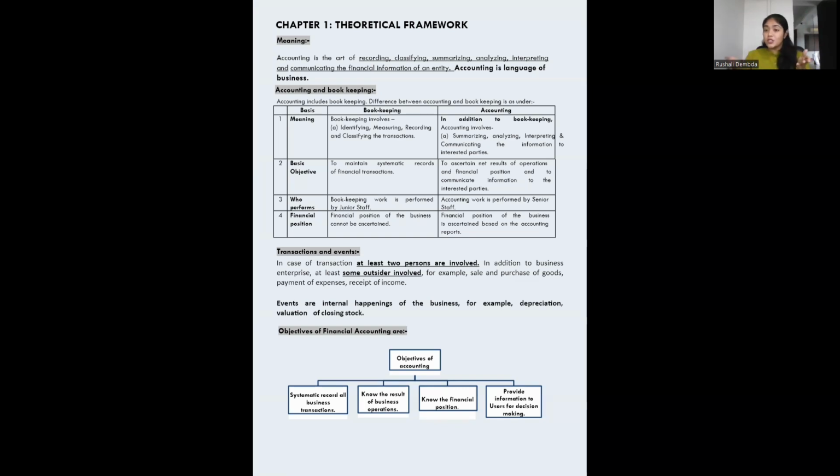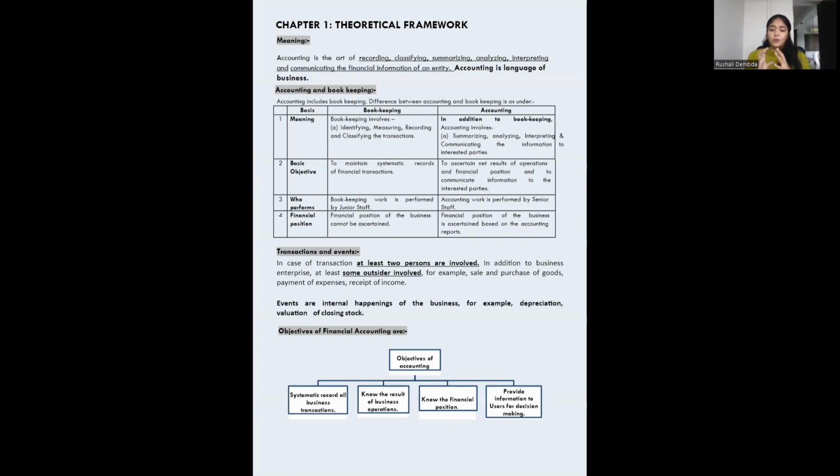Also, to provide information to users, as I told you, banks will ask you for financial statements. Your investors, your shareholders, your lenders, debtors, creditors may ask you for your financial statements. For all these things, you will require financial accounting to be done properly, and financial results, financial information, financial statements to be prepared properly.